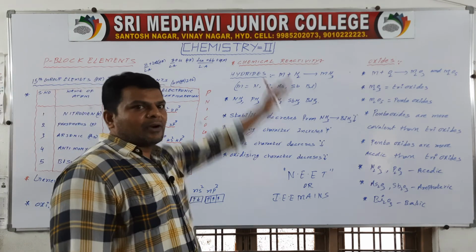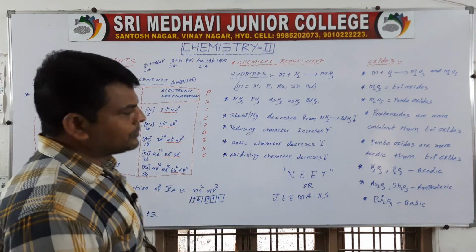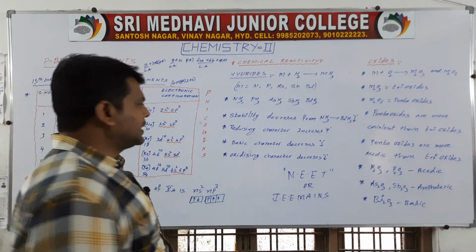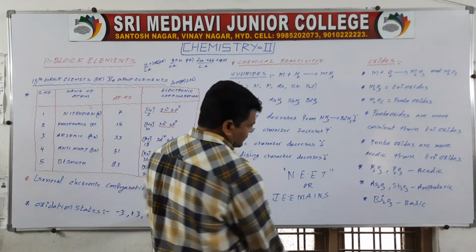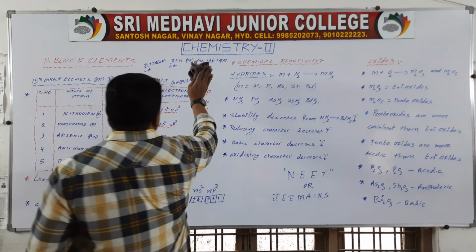So nitrogen, phosphorus non-metals, arsenic, antimony metalloids, bismuth a metal. Metallic character increases from top to bottom. Non-metallic character decreases. You have to know this information.